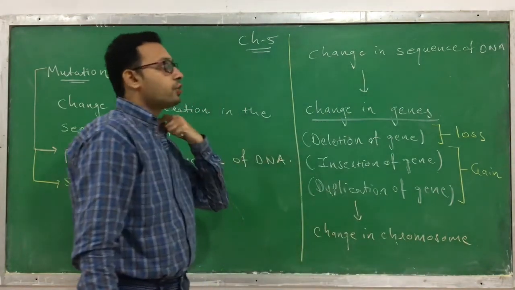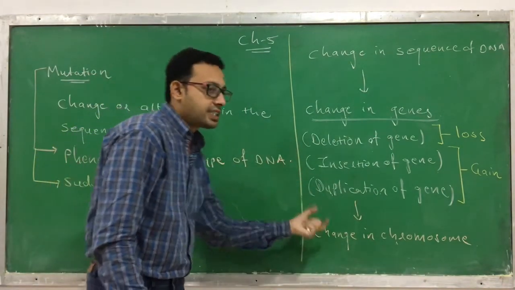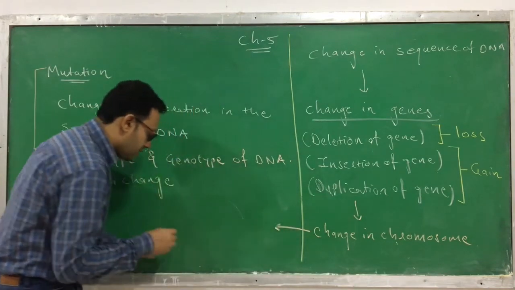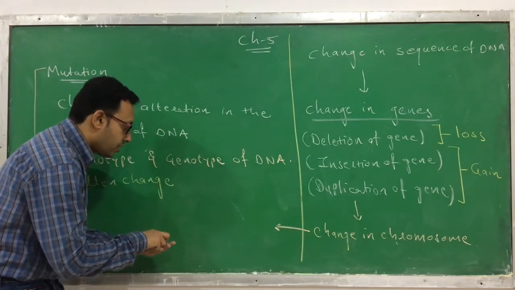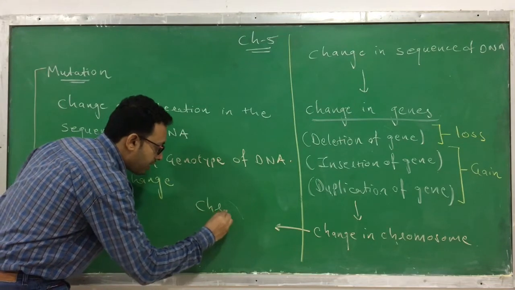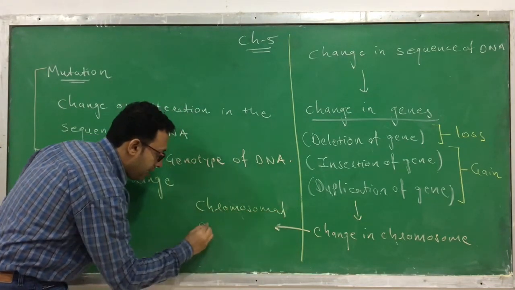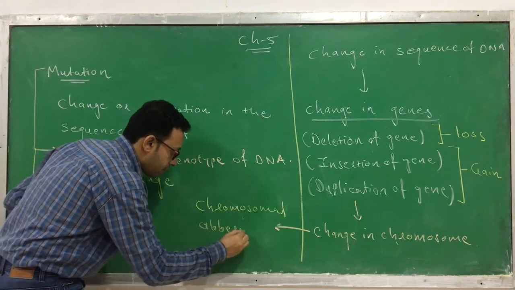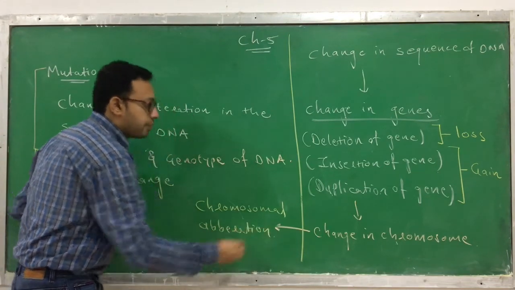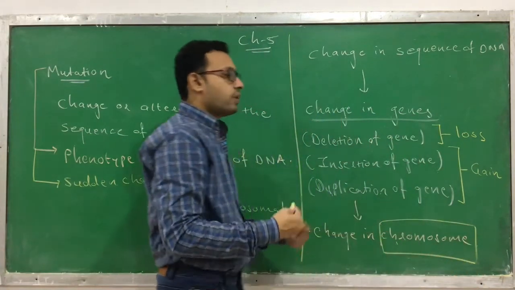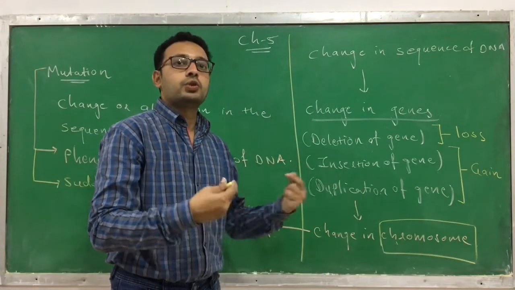Such a change which happens in a mutation is called chromosomal aberration, because ultimately the change occurs in the chromosome.